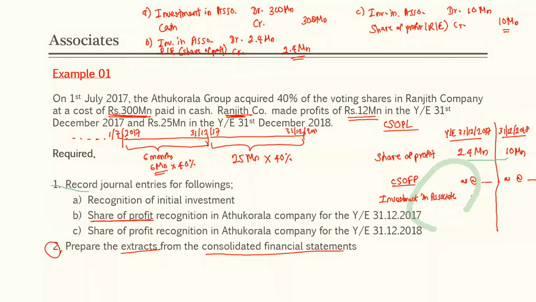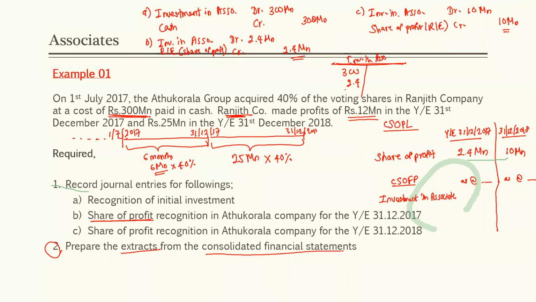How much comes here? This investment in associate account is a T account. What did we do first? Investment at cost, we have debited 300. Then in this year, the profit share was 2.4 million. That one we have debited 2.4 million to our investment in associate account.